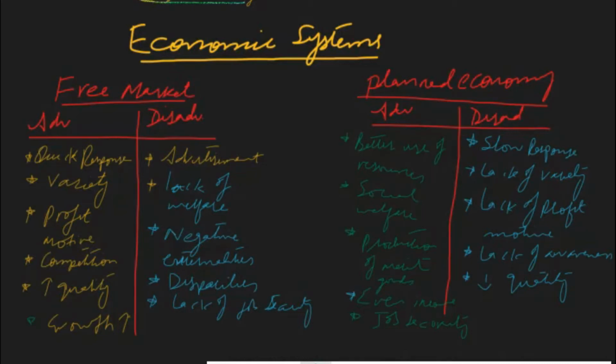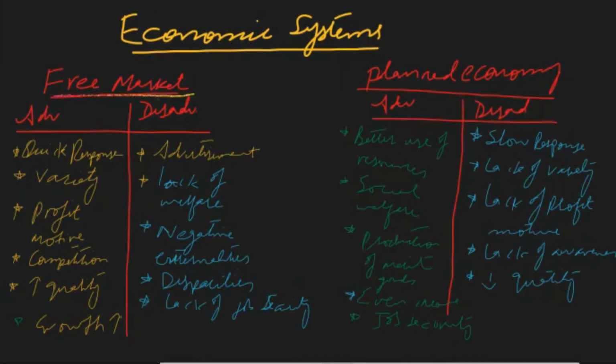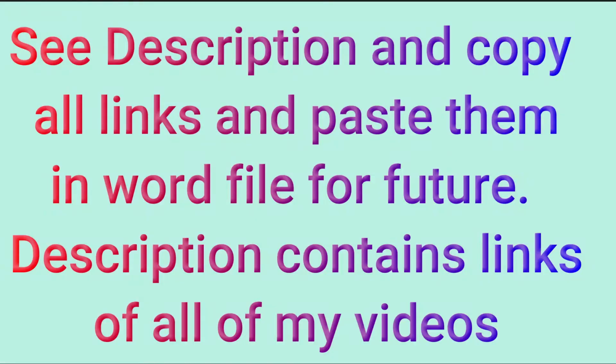Economic systems is the topic for discussion now. An economic system refers to a set of arrangements by which societies make use of resources in the production of goods and services to satisfy needs and wants of the society. Economic systems are divided into three types.